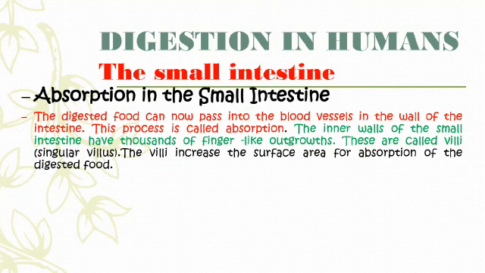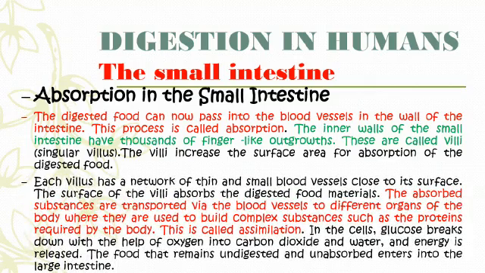Now here is one important point which you have to take care of: the inner walls of the small intestine have thousands of finger-like outgrowths, and these are called villi, or we can simply say villus. The villi increase the surface area for absorption of digested food. Each villus has a network of thin and small blood vessels close to its surface. The surface of the villi absorbs the digested food material.